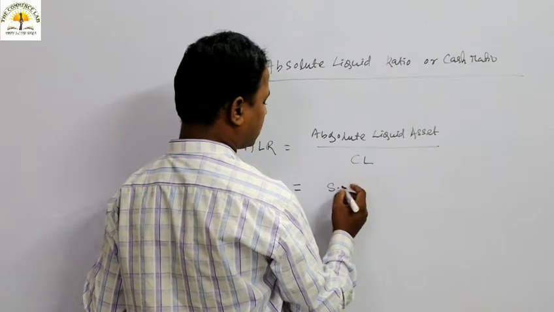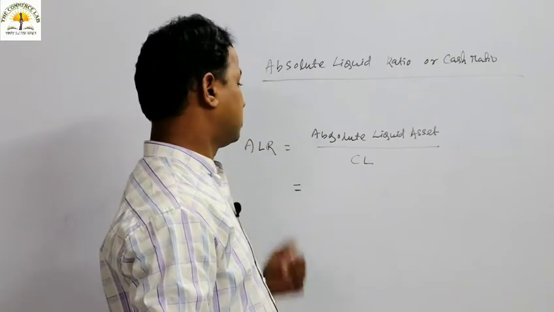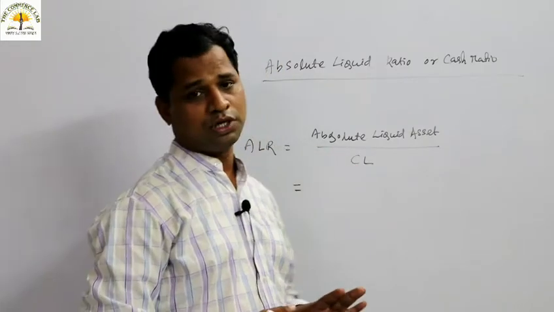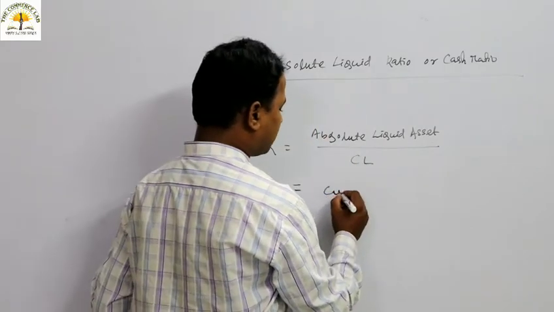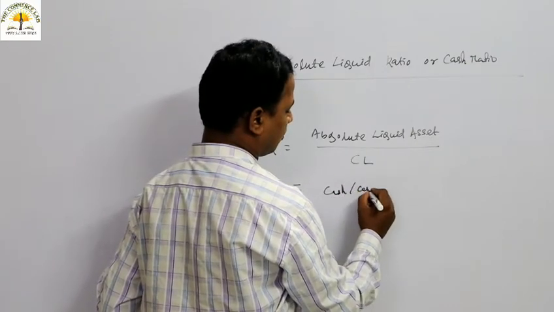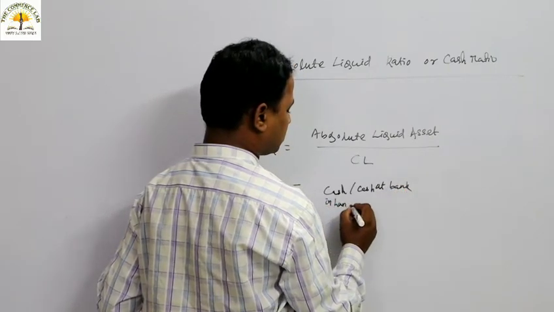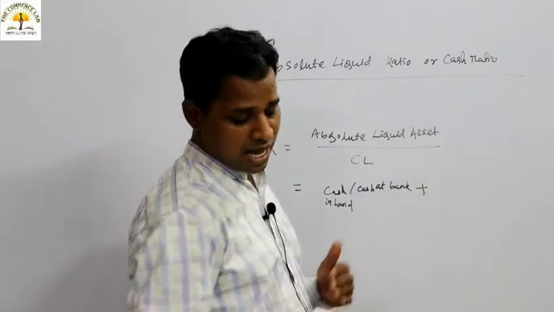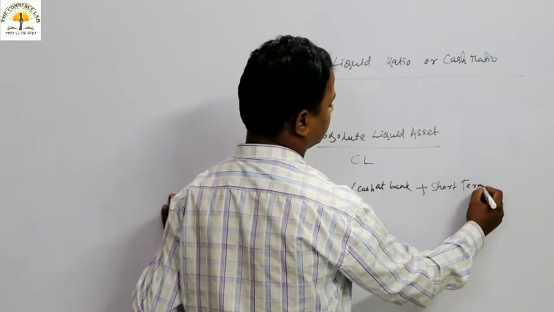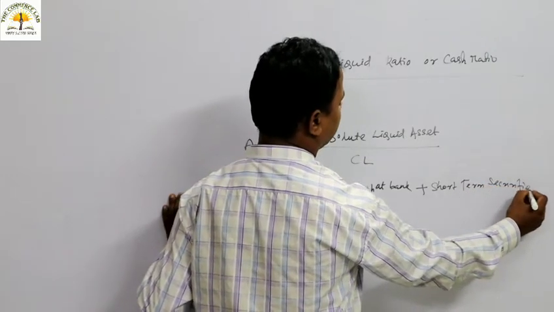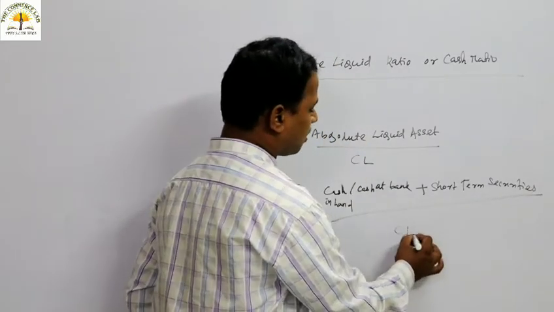Like we can say the sundry debtor is not an absolute liquid asset, and bills receivable is not an absolute liquid asset. So what are the items which we can take as absolute liquid asset? One is cash and bank balance, cash in hand and cash at bank. So cash in hand and cash at bank, these 2 items are the absolute liquid asset, as well as short term securities. These items, that is cash in hand, cash at bank and short term securities, are coming under the absolute liquid asset divided by current liability.